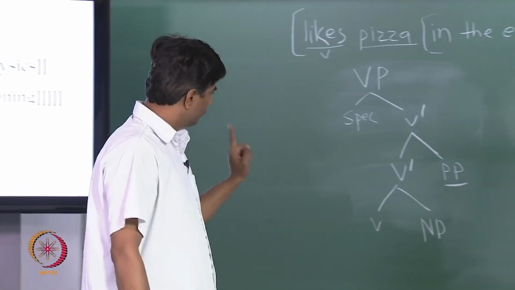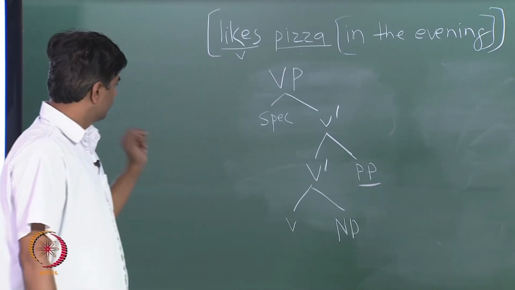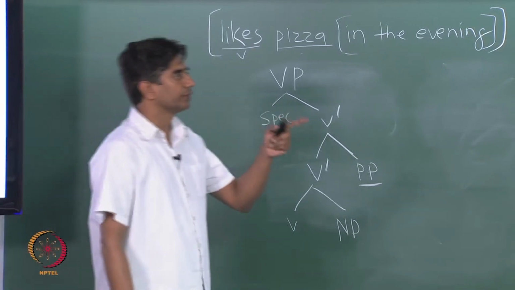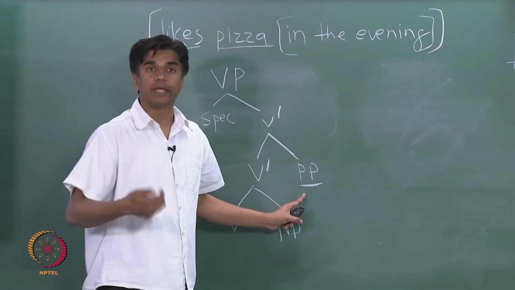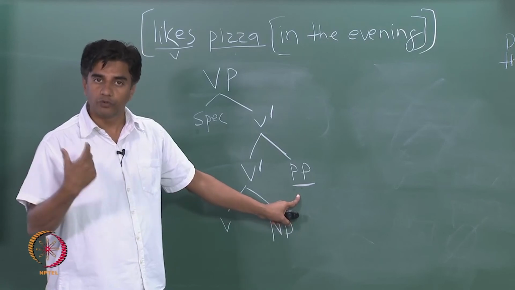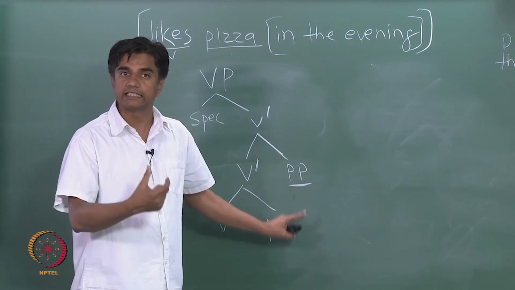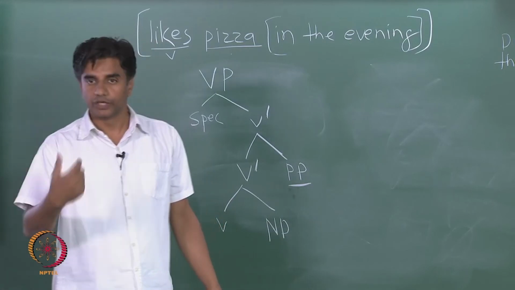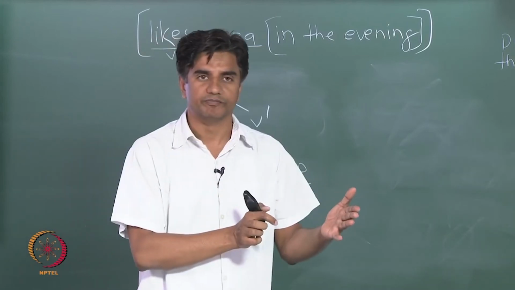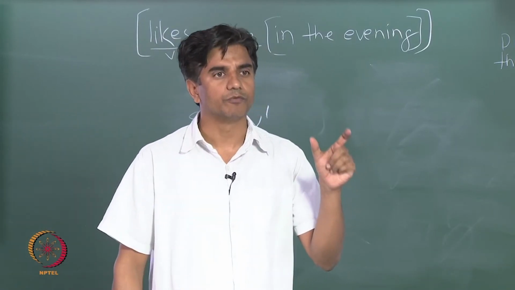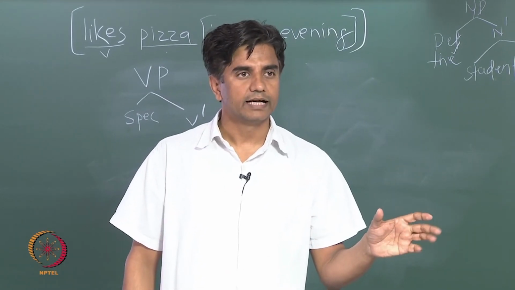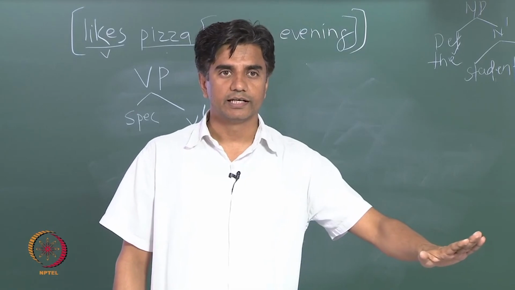Okay. Before I conclude, I told you I'm going to talk about what makes the distinction between an adjunct and a complement. How do we know which phrase is a complement in a sentence and which phrase is an adjunct? We are going to see. In fact, we know half of the answer. We know which phrase is a complement, right? When it comes to a verb, the complements are always the objects, and additional PPs are going to be adjuncts.